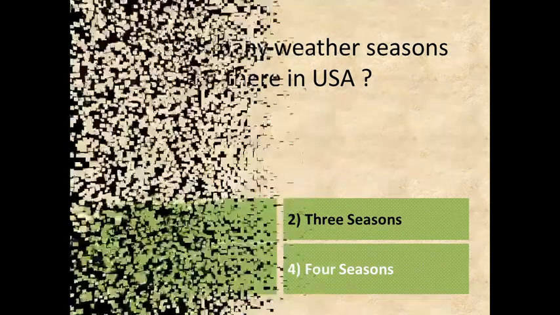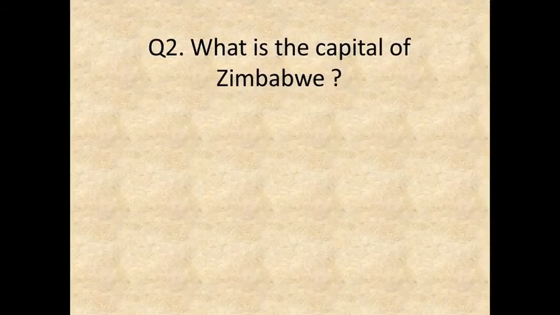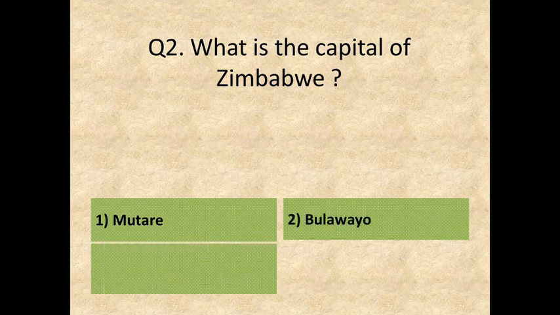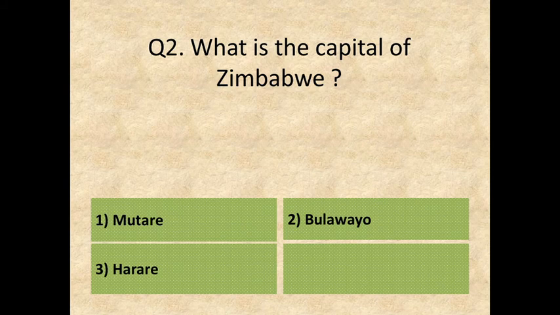Next question. Question 2. What is the capital of Zimbabwe? Here are your options. Option 1, Mataret. Option 2, Bulawayo. Option 3, Harare. Or, Option 4, Kariba. Answer is, Option 3, Harare.